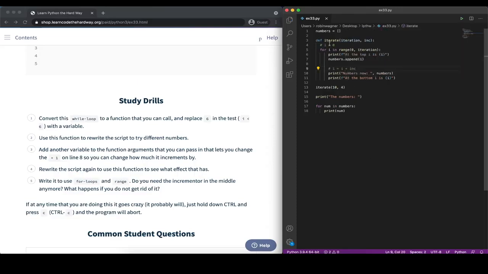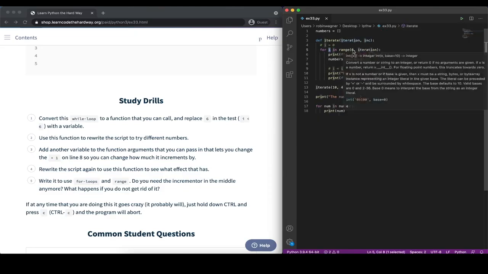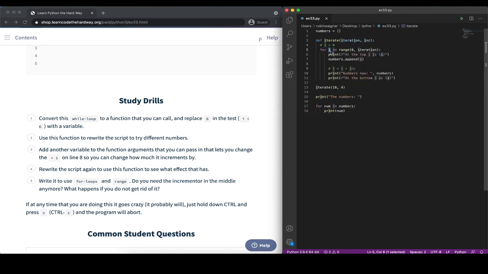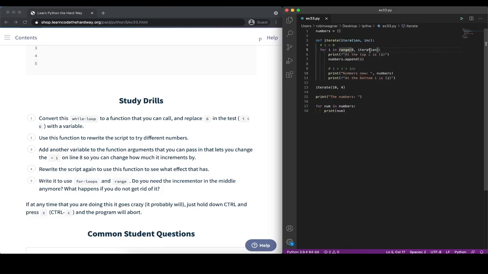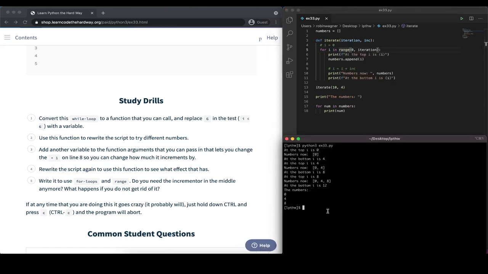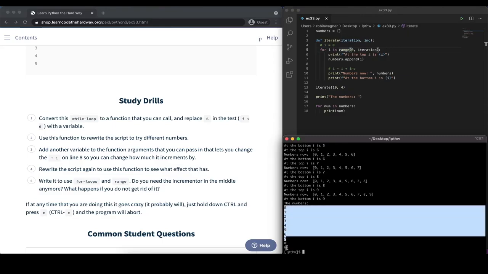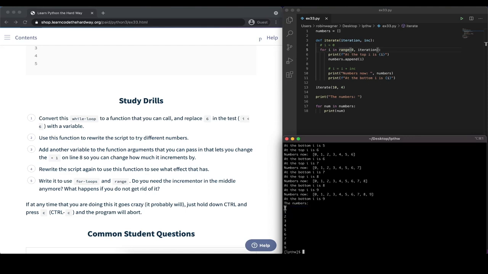And also we don't need to initialize I to 0, because that basically happens automatically in our for loop when we're using it here with the range operation, because in this case for each iteration the value for I would be initially the first value, and then we would increment it by 1 by default until we reach iteration as the upper bound. So let's take a look. We can see that now we are indeed incrementing it by 1. And we have here in our list all the values from 0 up until and including 9.